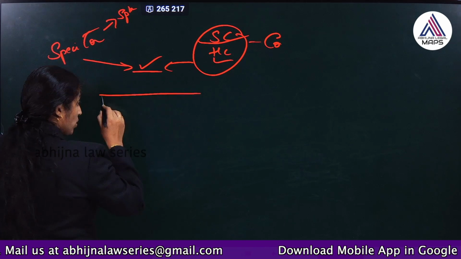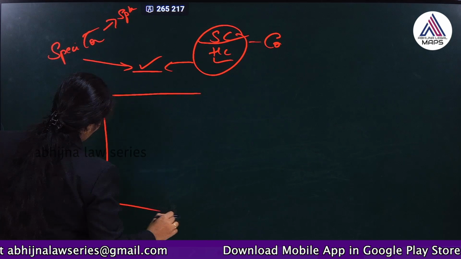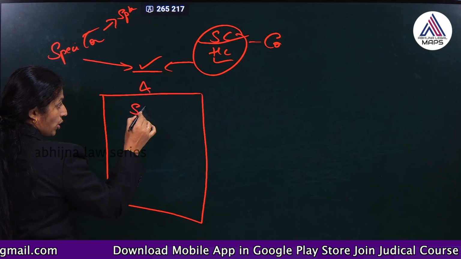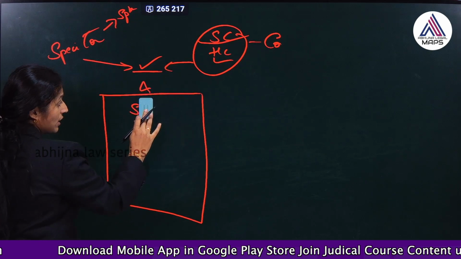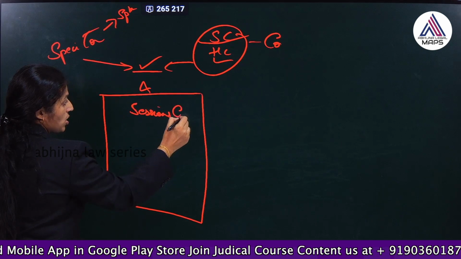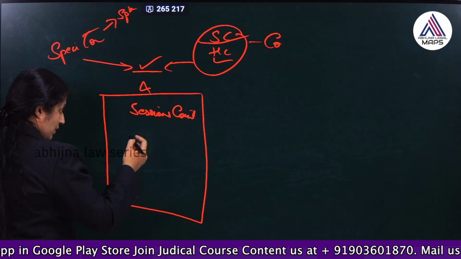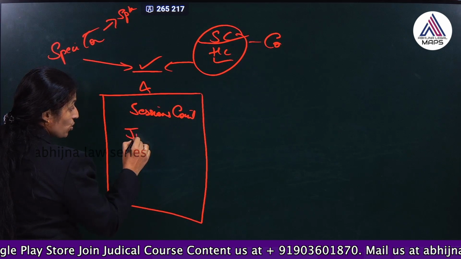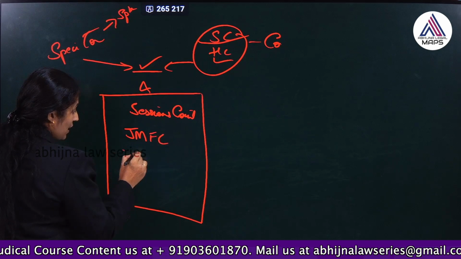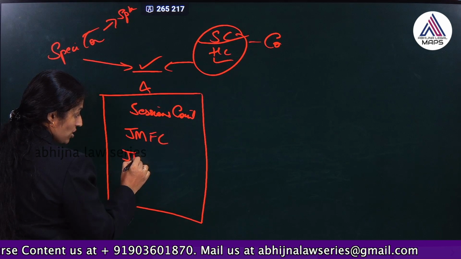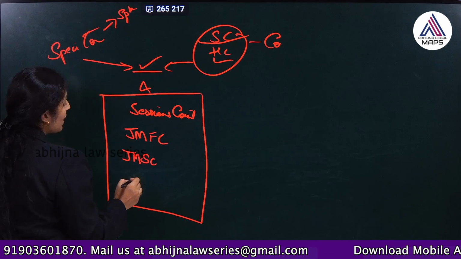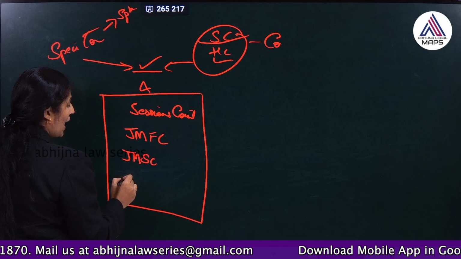The courts which are constituted under CRPC and now continued under BNSS are of 4 types. One is the Sessions Court, okay, not Supreme Court, this is Sessions Court. The second one is JMFC, that is Judicial Magistrate of First Class. The third category is Judicial Magistrate of Second Class. And the fourth category is the Executive Magistrate.